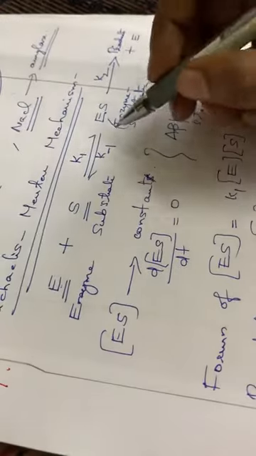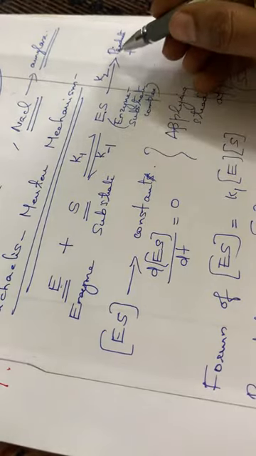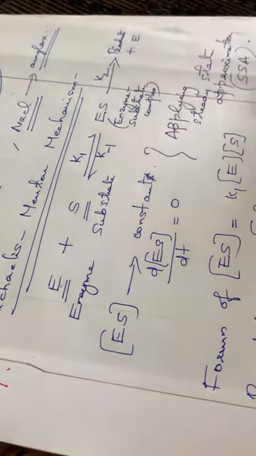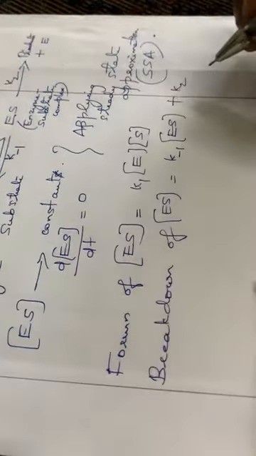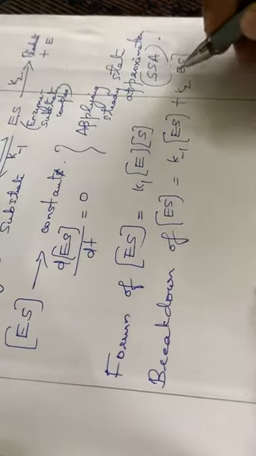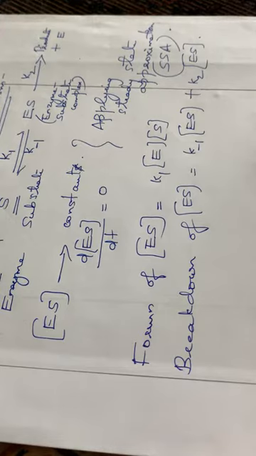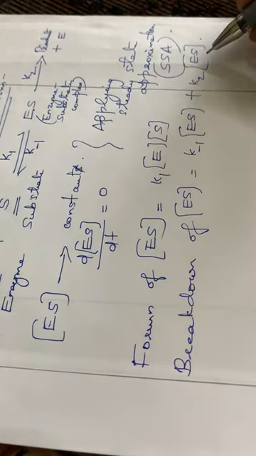In this step, ES is also disintegrating to form the products, so plus K2 into ES. That is the rate of decomposition: K inverse into ES plus K2 into ES.